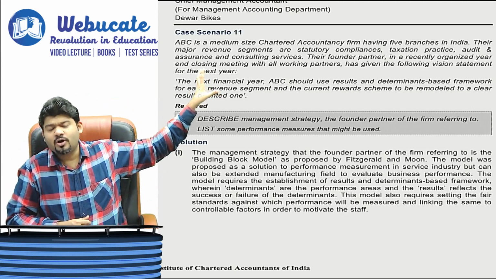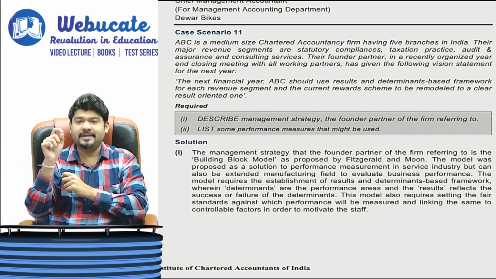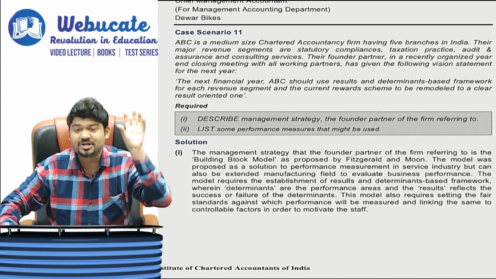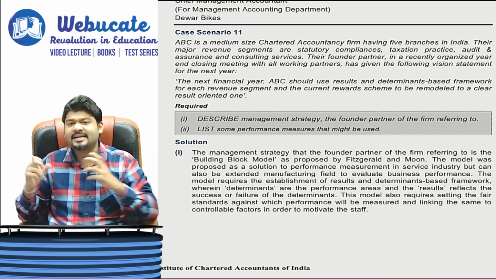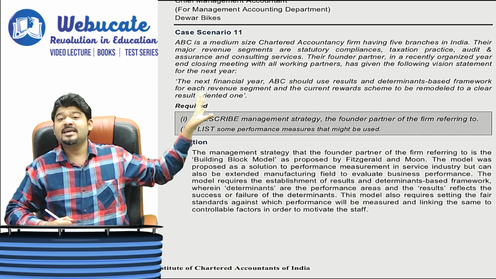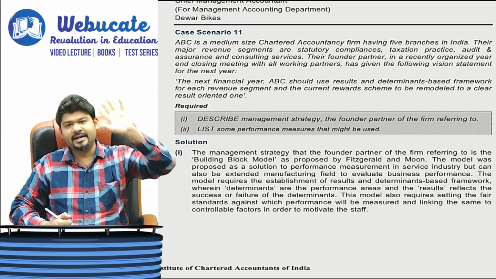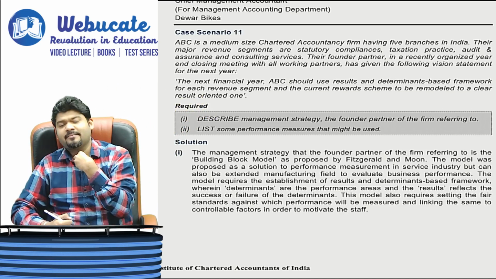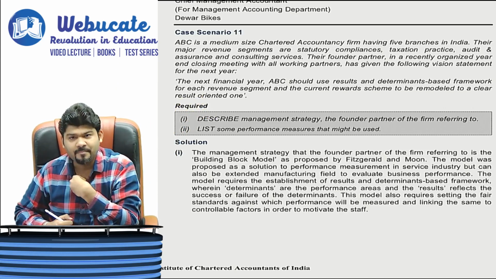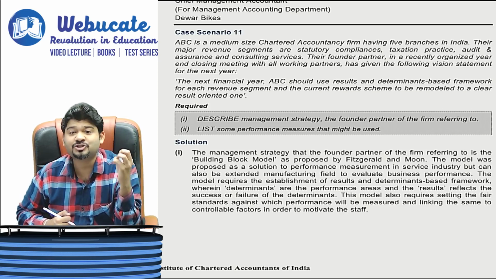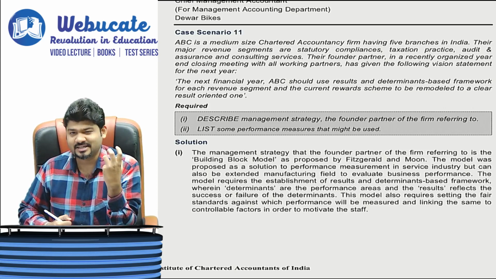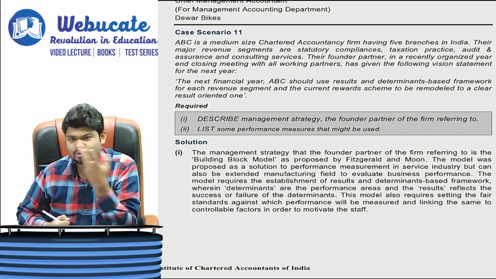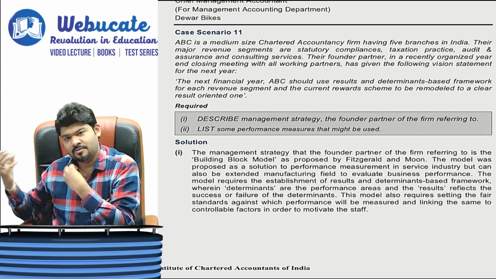This is a scenario wherein ABC is a chartered accountancy firm and it also specializes in various sectors. This CA firm has 5 branches throughout India. Usually this is the trend with CA firms. They set up their own firm and have branches in major, revenue earning cities of India, like Mumbai, Delhi, Jaipur, Ahmedabad, Chennai, Bangalore, or probably Kolkata.